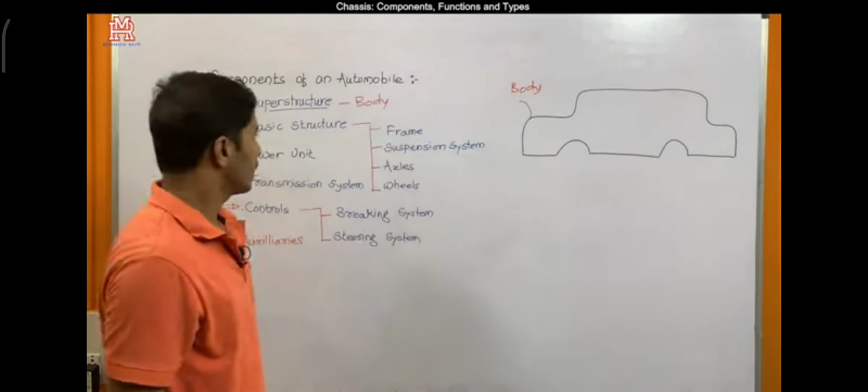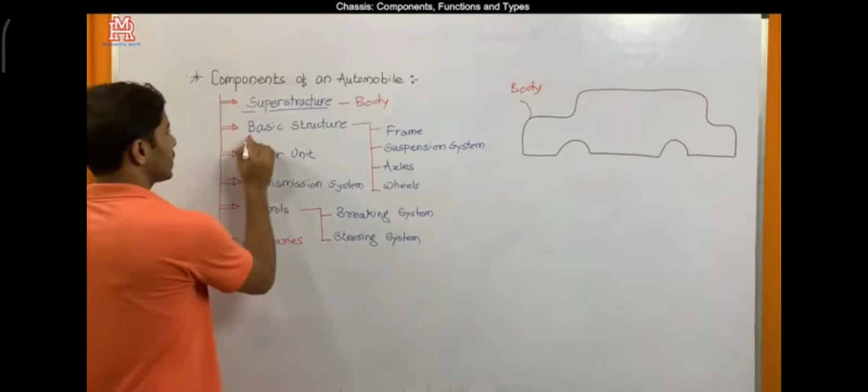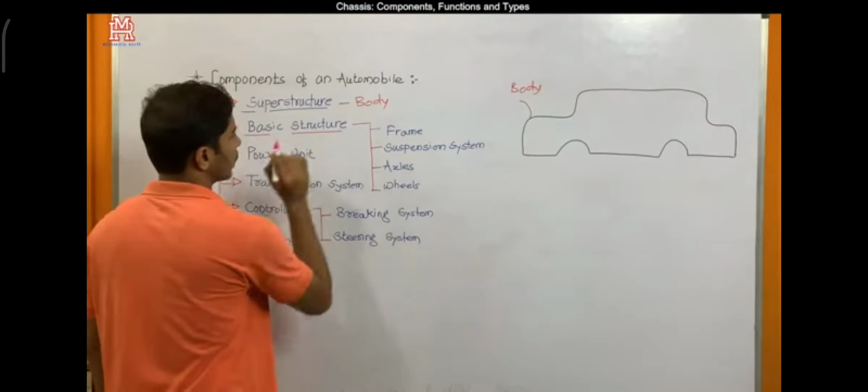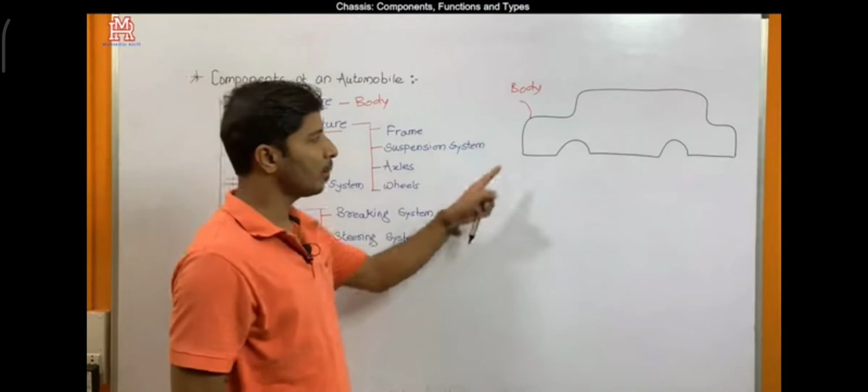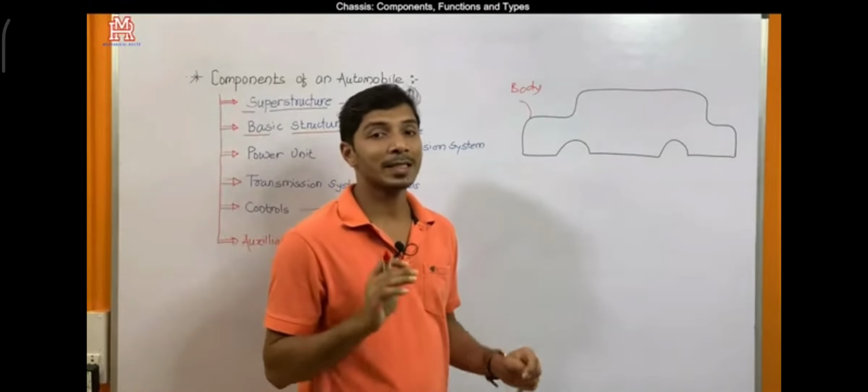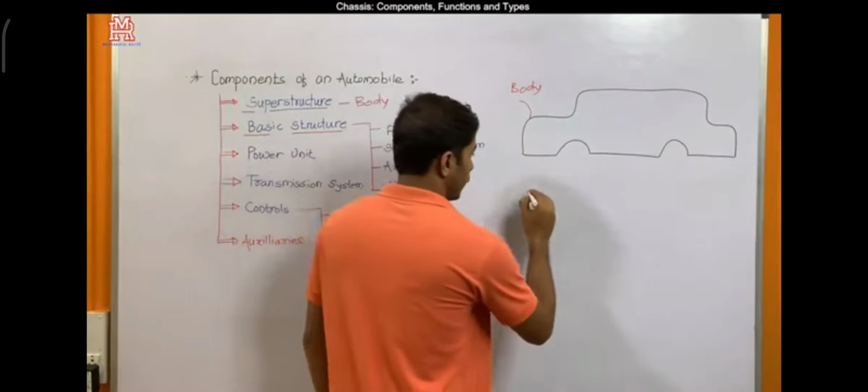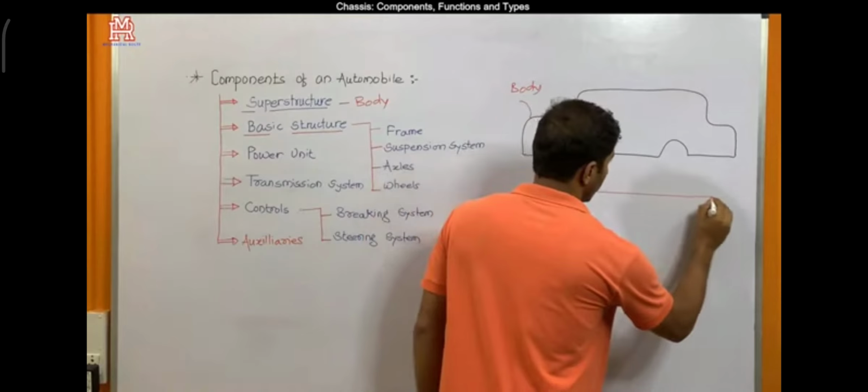Then the next component is basic structure. We know that the vehicle body is mounted on a chassis frame. So we can draw a simple frame in this way.